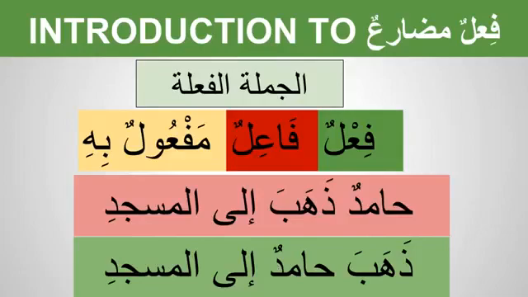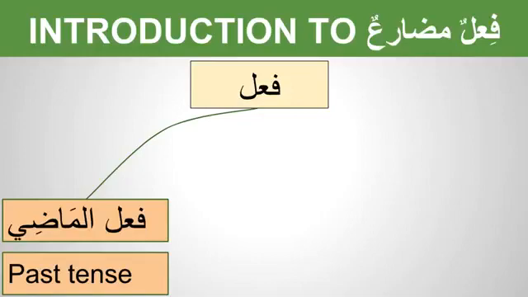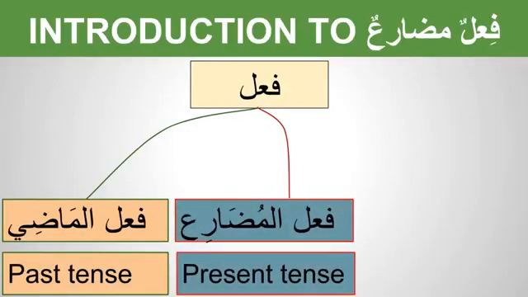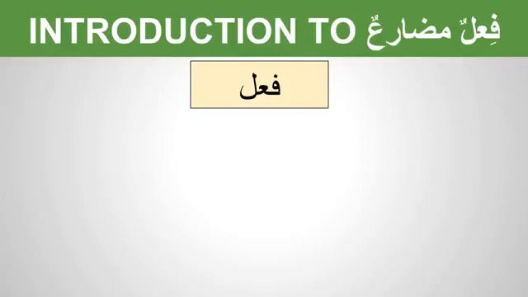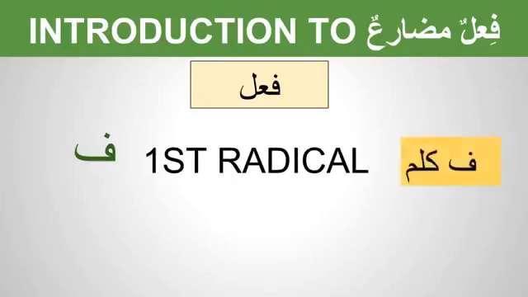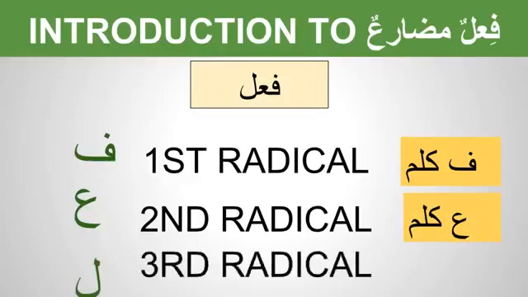We have learned about the 3-letter fi'l. The fi'l is of 3 types: fi'l madi, which is past tense, fi'l mudari', which is present tense, and fi'l amr, which is the command form. The 3-letter fi'l has 3 kalimas. It has fa, which is called the first radical or fa kalima, the middle one is called ain kalima or second radical, and then we have lam, which is the third radical, lam kalima.